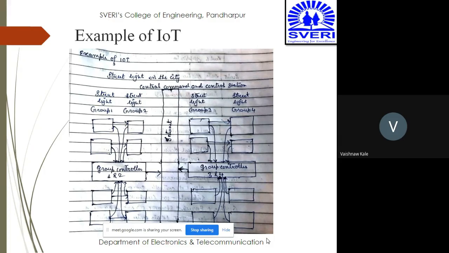All the information from group 1 and group 2 will be given to group controller 1 and 2, whereas all the information from group 3 and 4 street lights will be given to group controller 3 and 4. Now all these group controllers will be connected with the help of the internet to the central command and control station, from where all the control of these street lights will be managed. This is called the smart street light in the city.